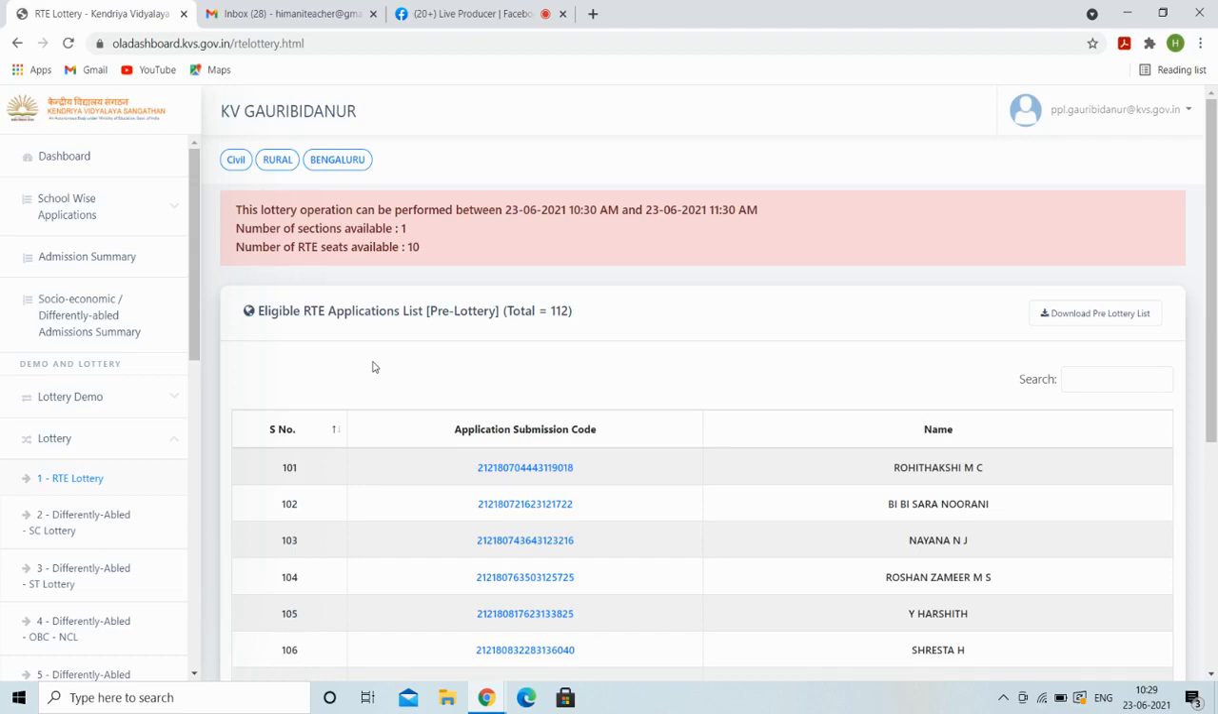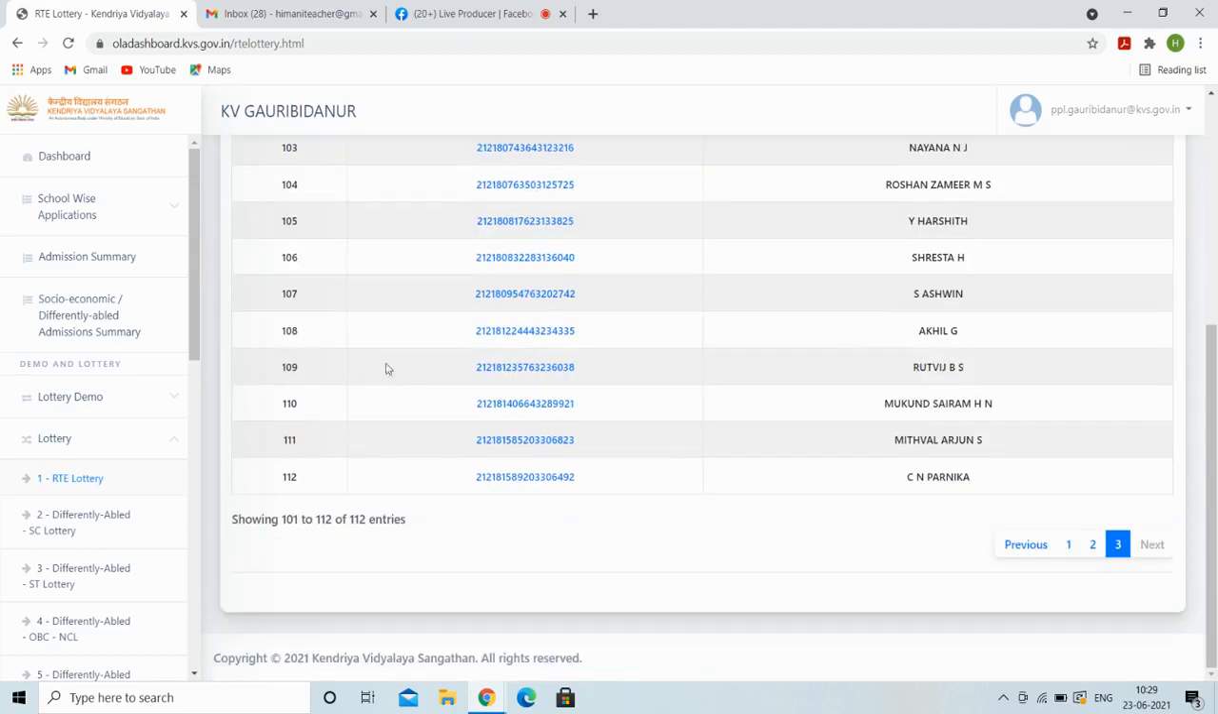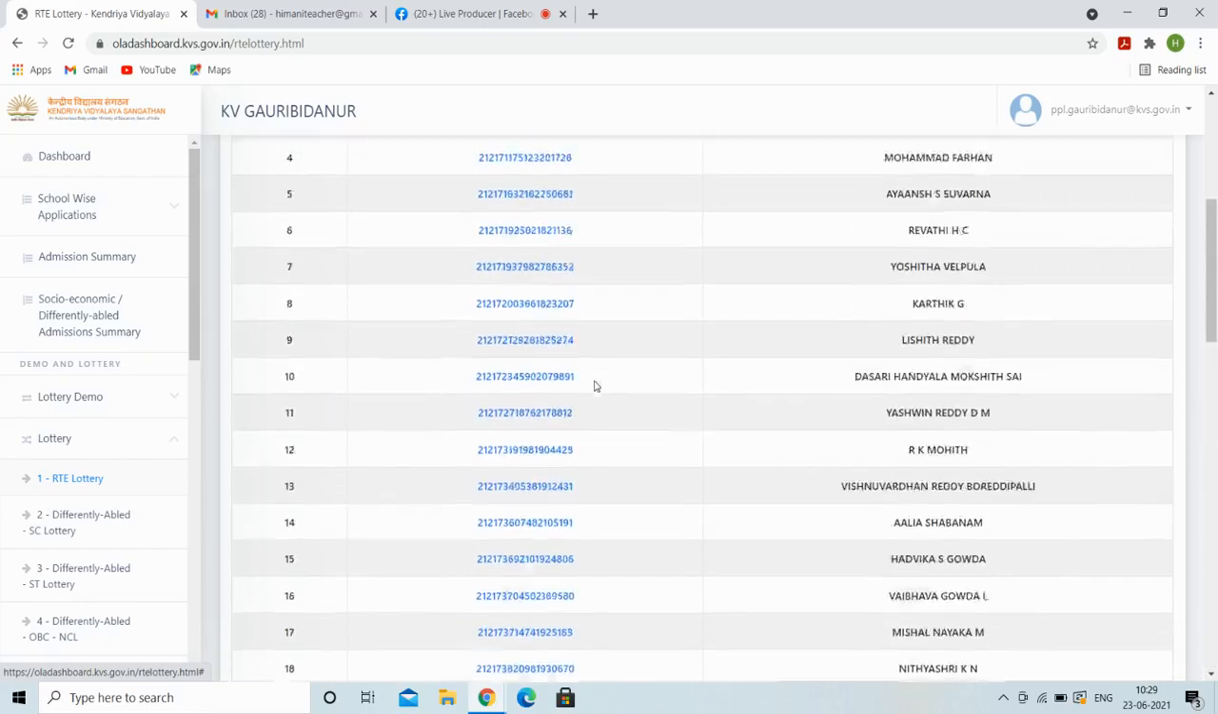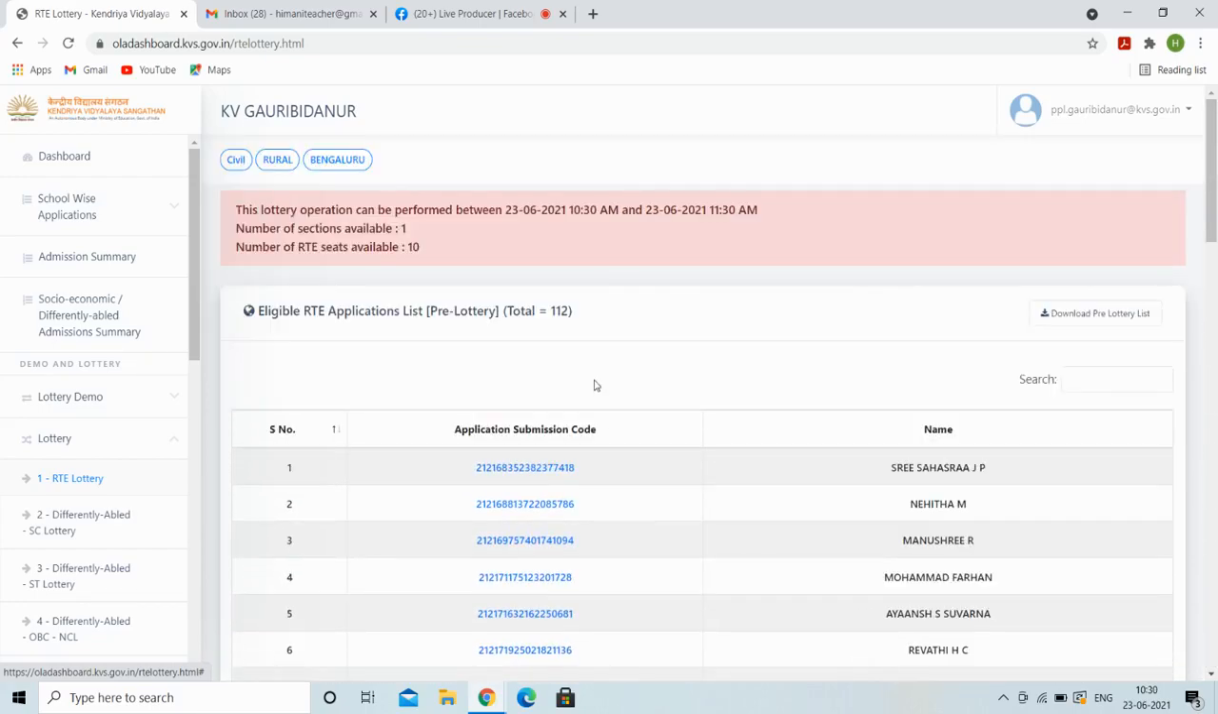The pre-lottery list and post-lottery list both will be displayed. First the pre-lottery, after that the post-lottery. That is the final list. The first 10 candidates will be selected for RTE. The other candidates will be on the waiting list. If out of the 10 candidates anybody is not reporting or their documents are wrong, then we will call from the waiting list.